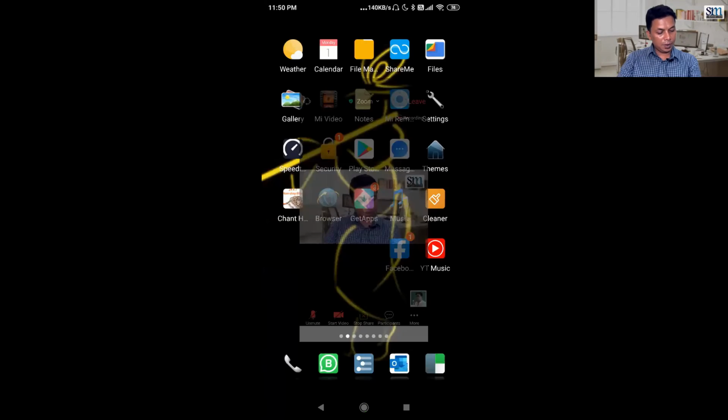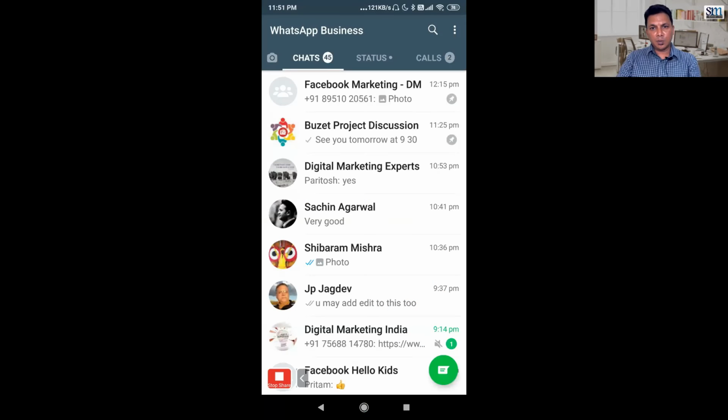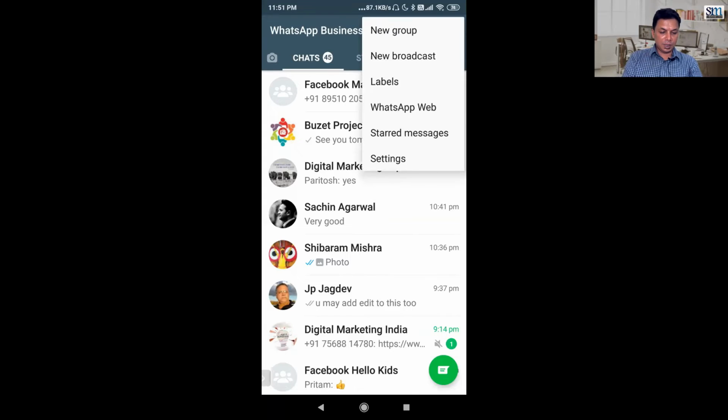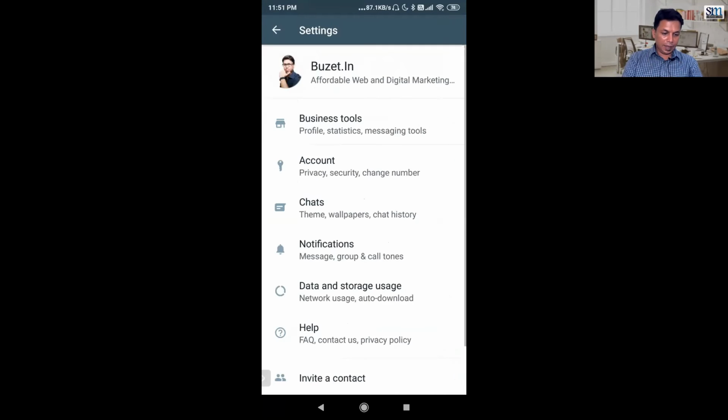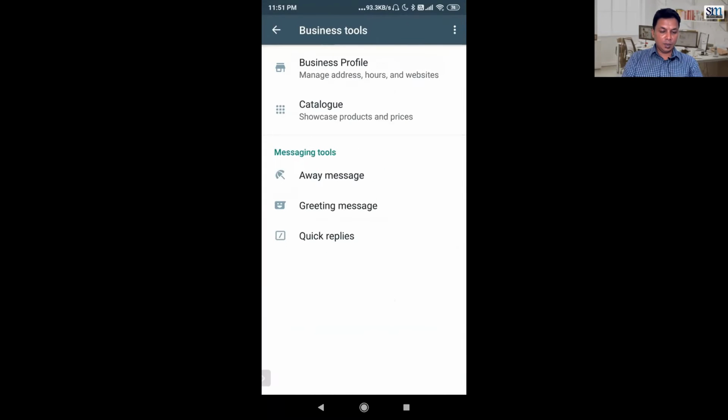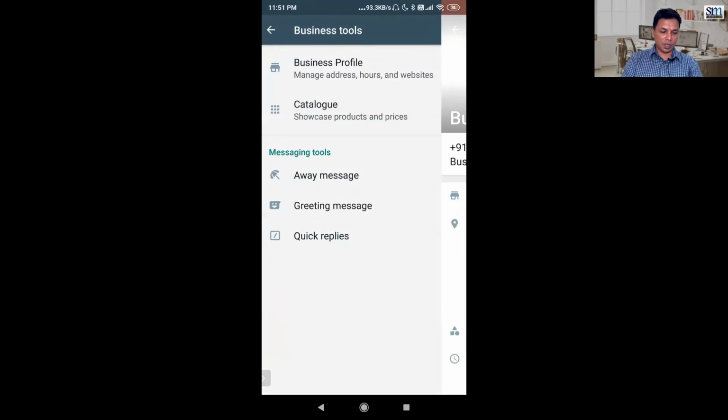I'll show you some actual screens so that you can see how you can use WhatsApp web. So this is how my WhatsApp web screen looks. Let's go and see one by one. First and foremost thing is the settings and the business tools. In the business tools, there is something called a business profile.